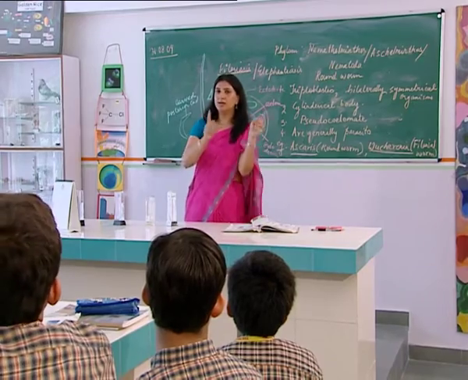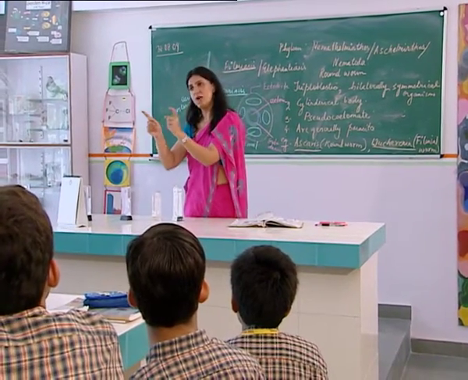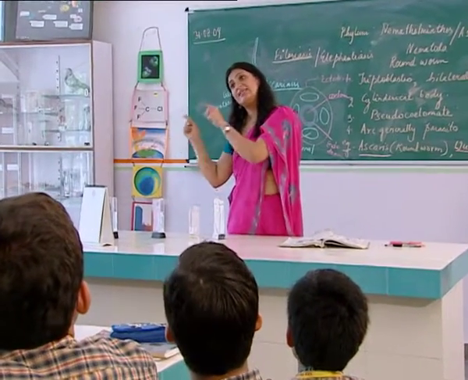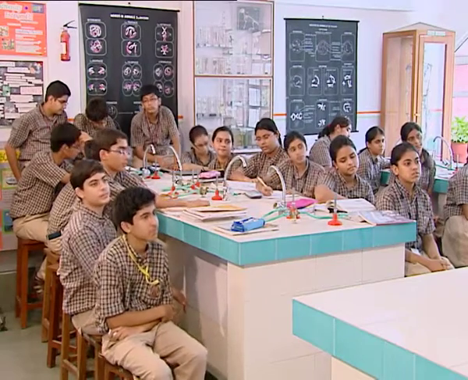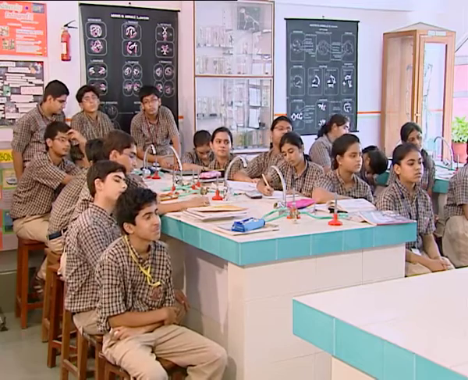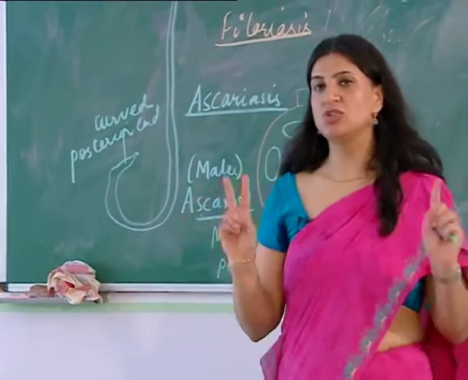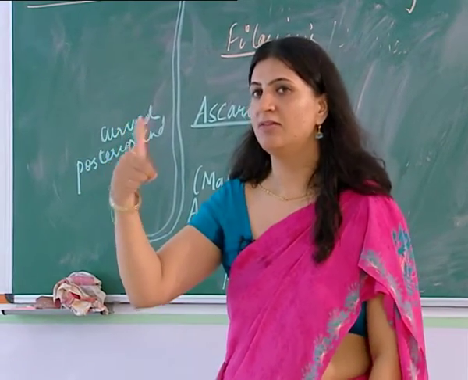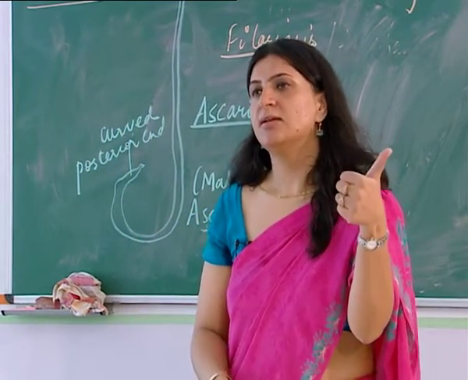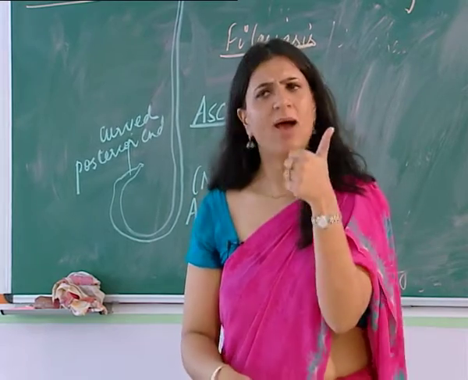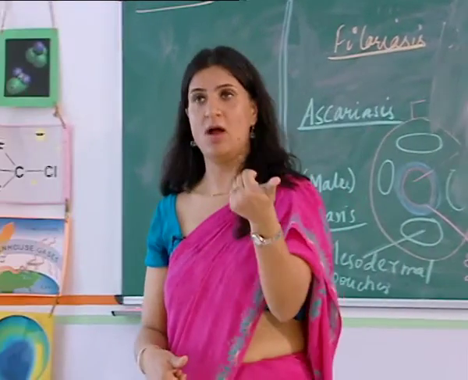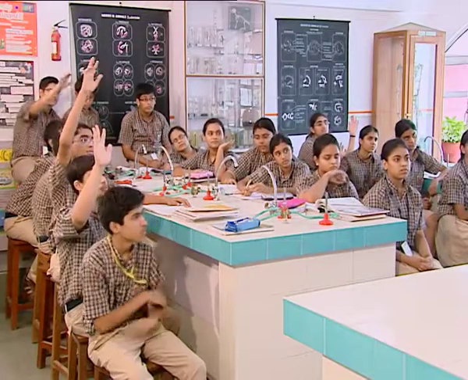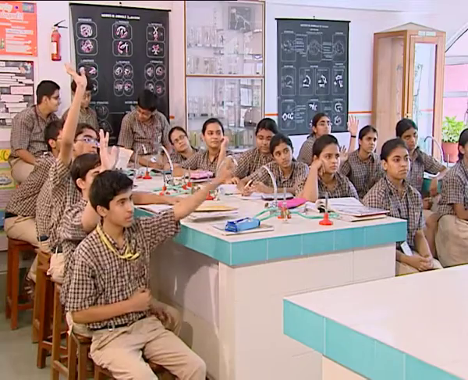Now we have done flatworms, we have done roundworms. Now we will be doing another category of worms which are called segmented worms. Very good. Now we will be talking about segmented worms. So children, by now we have done two types of worms in the kingdom Animalia. One is, anybody? Flatworms, and another is roundworms. Now give me one basic difference between a roundworm and a flatworm. Yes, come on. Basic difference between a roundworm and a flatworm.